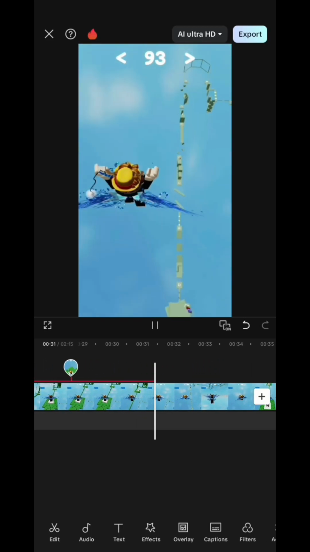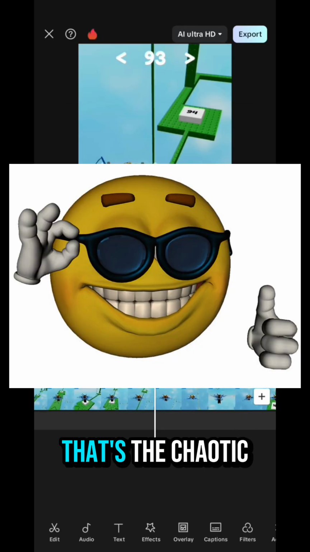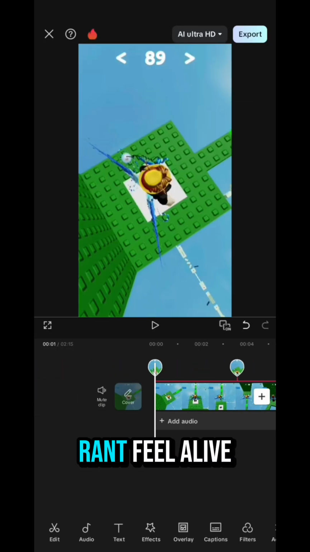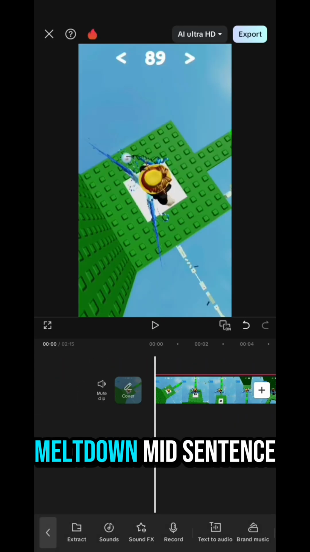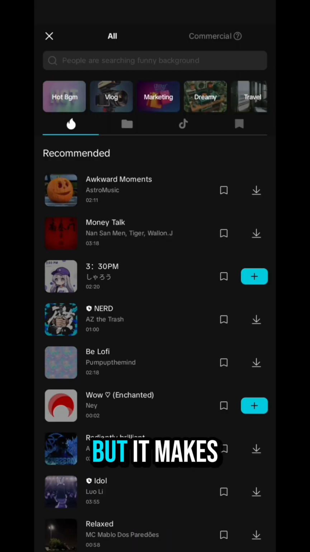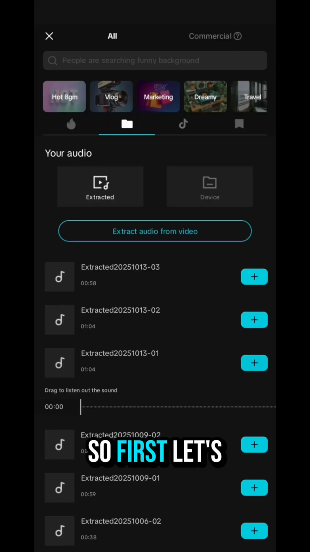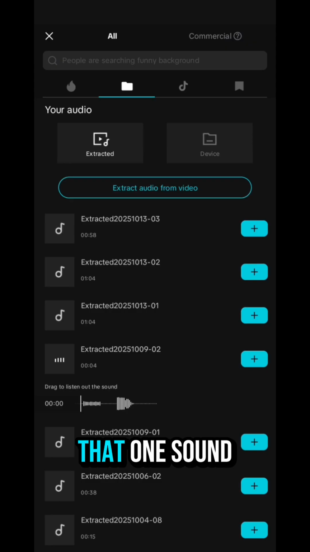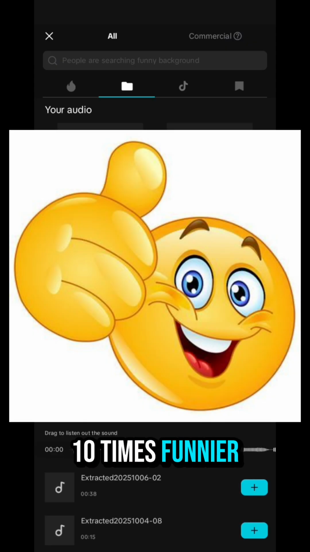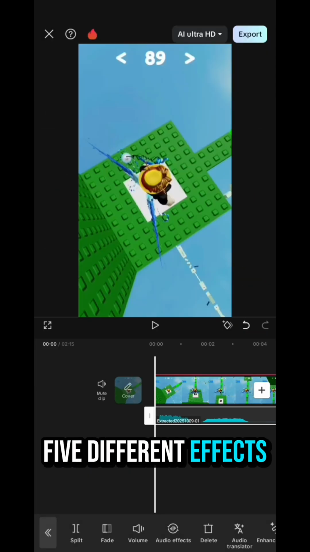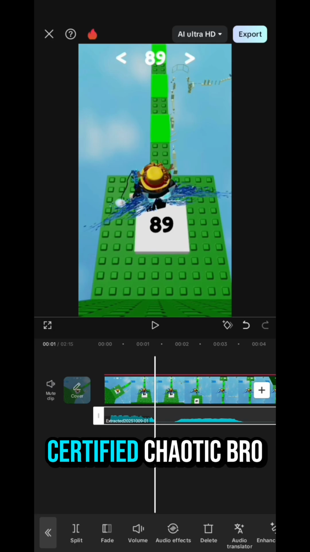It's just toxic. See how it hits perfectly with the voice? That's the chaotic energy we're going for. It makes the rant feel alive, like the AI is having a meltdown mid-sentence. Simple, right? But it makes a huge difference. Alright, so first let's add the Vine boom. Yeah, that one sound effect that makes everything 10 times funnier for no reason. You don't need 5 different effects, just that single boom and your video's already certified chaotic.